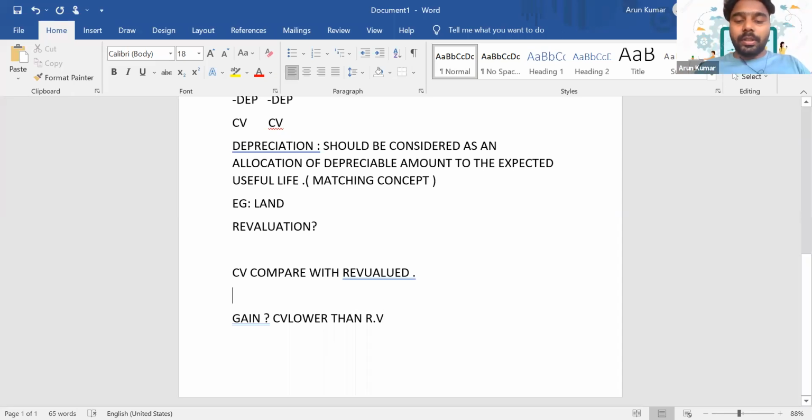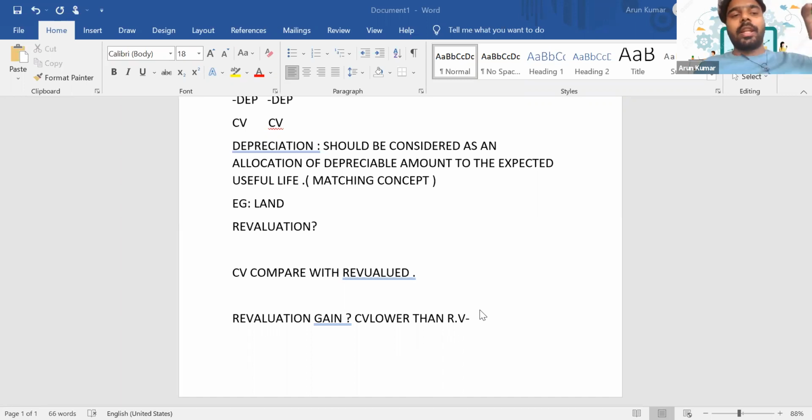We'll term this gain as revaluation gain. So where will you record this revaluation gain? Can you record it in SOPL? No, because it's not an income that you have earned from your operations. It's an income that you have generated because of the volatility of that asset in the market.